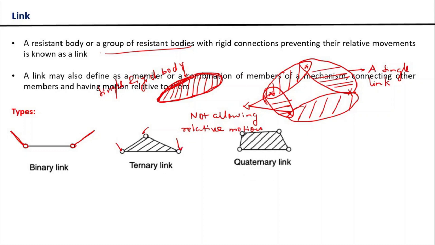Now what is a quaternary link? A quaternary link, obviously, will provide four connection points. That means four other different links can be connected to a quaternary link. Simple. Similarly, you can go for higher order links also. For example, a penta, a hexa, and then an octa, and so on.